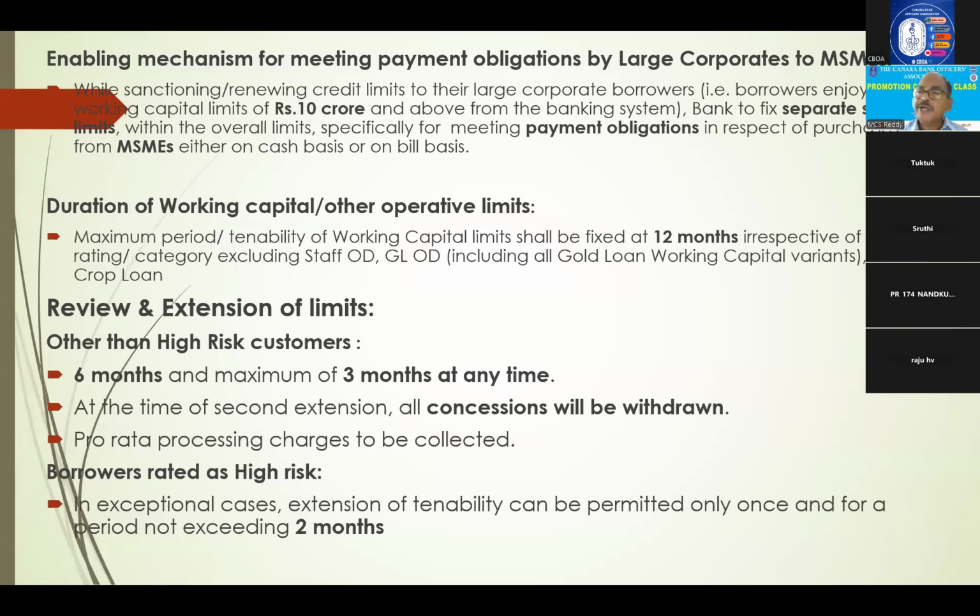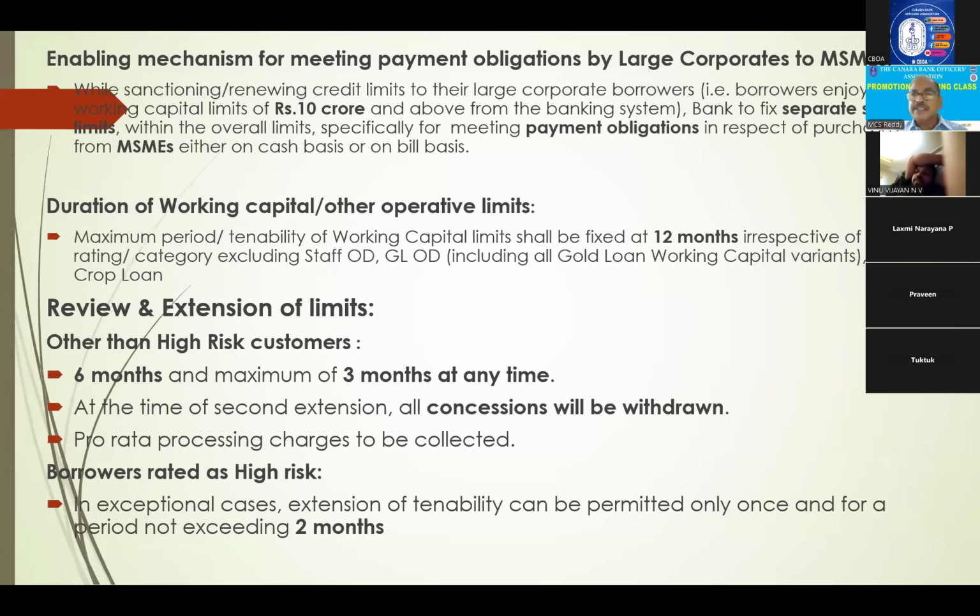If this big corporate neglects repayment to small units, the small units will die because there is no working capital for them. Already this is a big corporate. They cannot question that corporate. Otherwise, problem for them. So to protect the interest of small SMEs, what the MSMED Act says is, if you are financing 10 crores and above to a corporate as working capital, you fix sublimits towards repayment to micro and small units who are supplying material to this corporate.